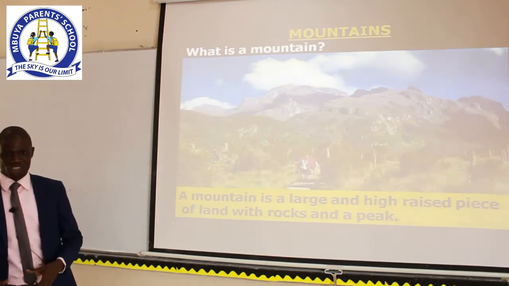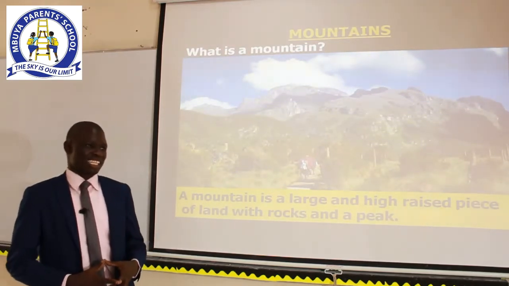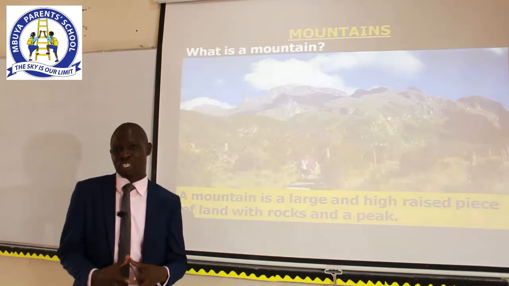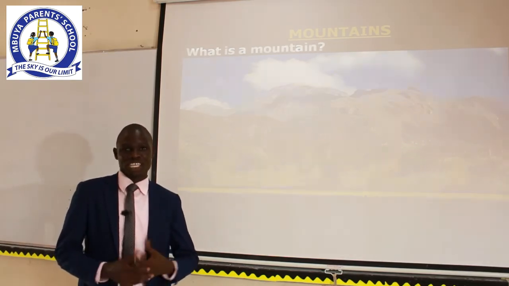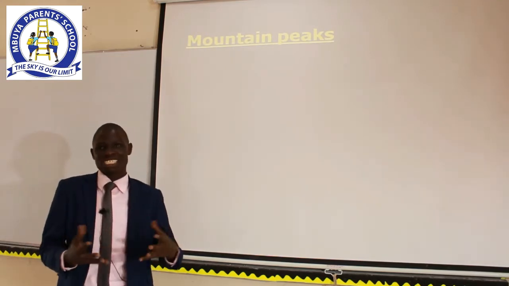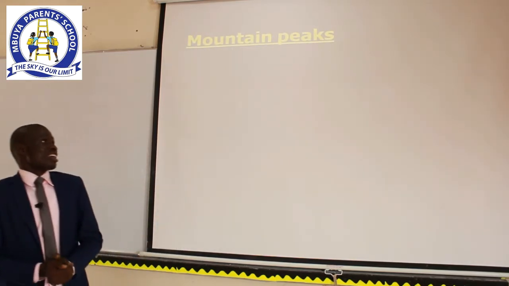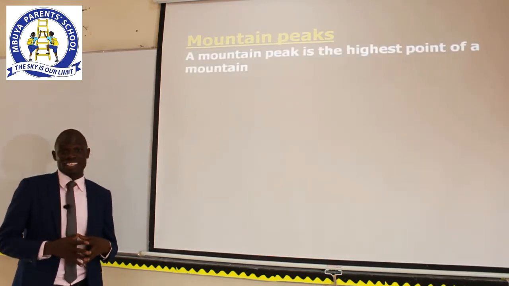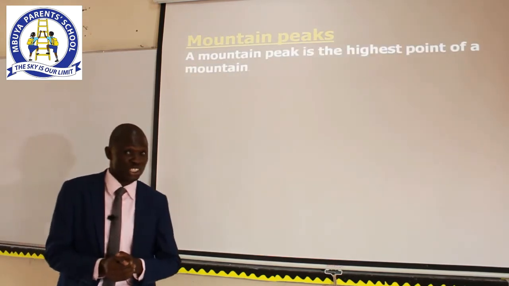Now, you are going to ask yourself, yes, we know a rock, but what is a peak? Because I know most of you know rocks, but now some of you are asking, what is a peak? A mountain peak is the highest point of a mountain.